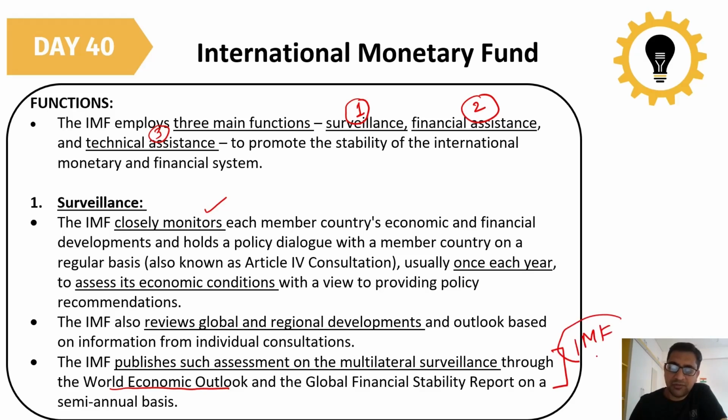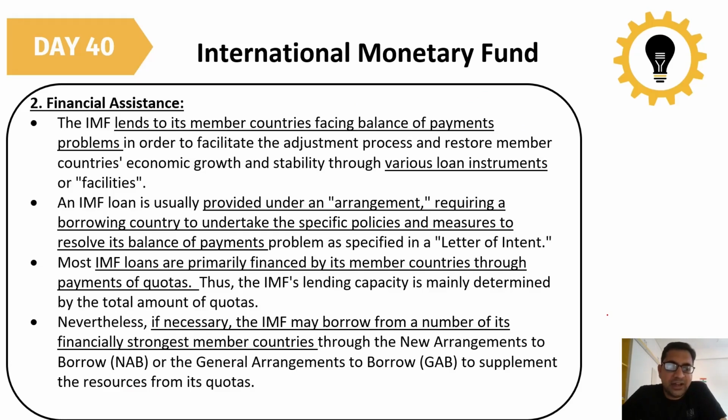So during this surveillance, the IMF checks each and every country, and then they produce a report, that is the World Economic Outlook and Global Financial Stability Report, on a semi-annual basis. I hope you know all these reports if you are giving any examination. Then what is financial assistance?